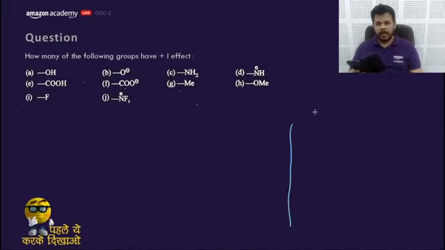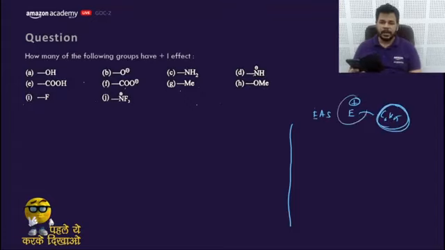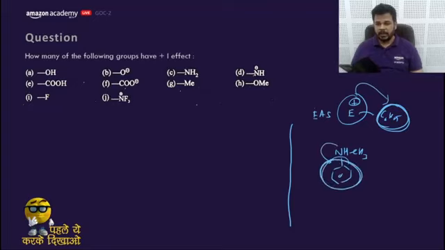Let me solve here. Electrophilic aromatic substitution means the electrophile is about to attack the benzene ring. So the benzene ring must have higher electron density so that the electrophile can attack easily. So if we attach nitrogen into it, NHCH3, it will increase the electron density in the benzene ring. It is easy. That means it has higher electron density because the lone pair is going into resonance with the benzene ring. So the electron density on the third would be highest.